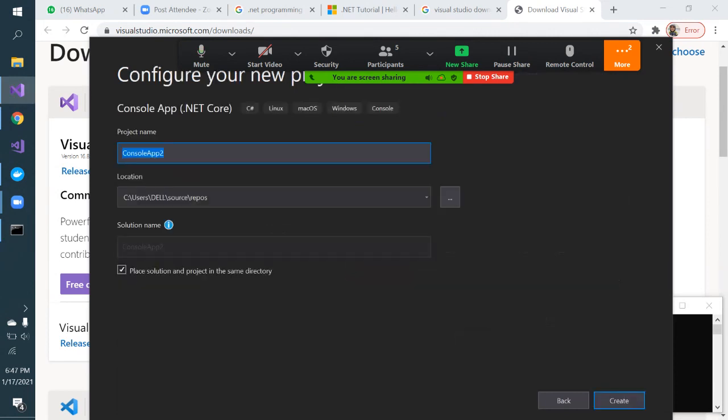I'll just click next. You can give any name to the project and choose where you want to store it. I will go ahead with the default name, or I can give something like my first .NET project. Any name you can give, and just click on create.